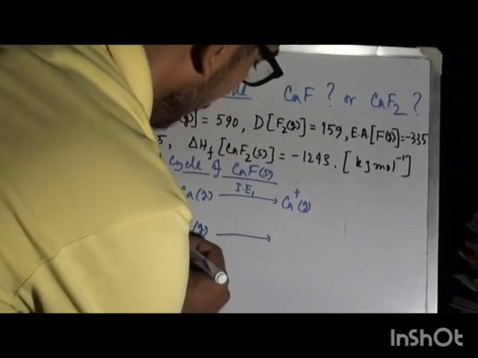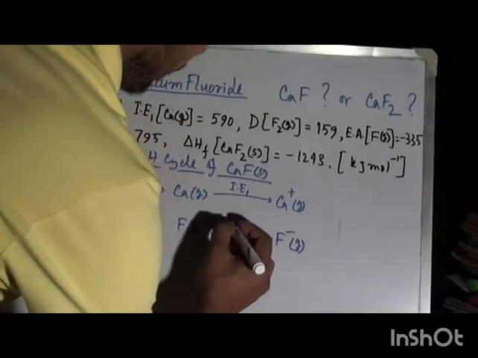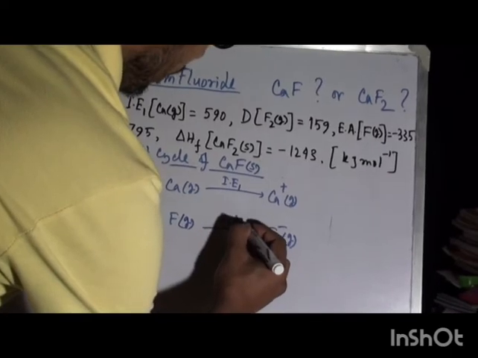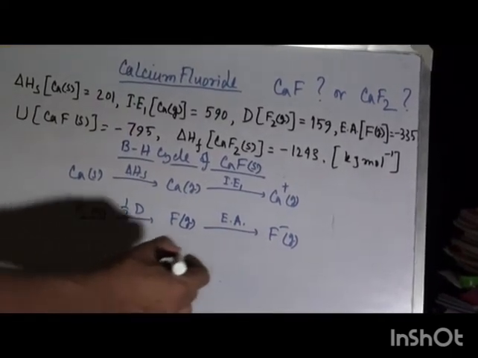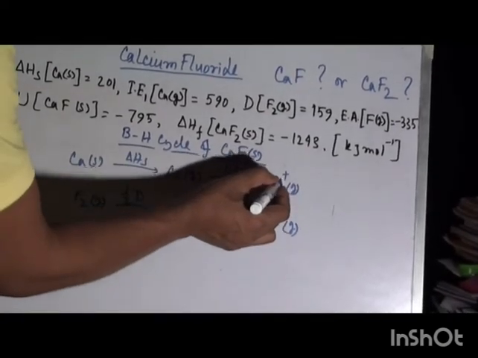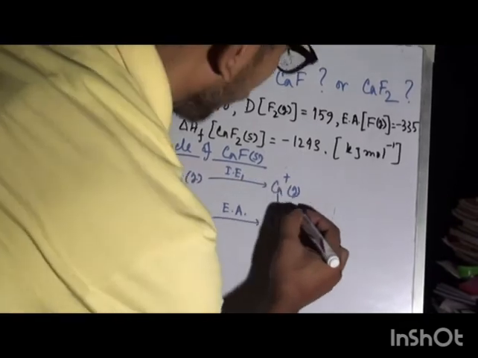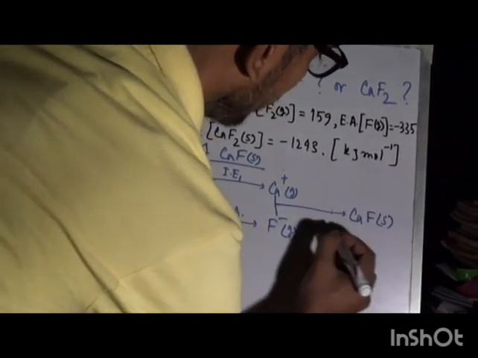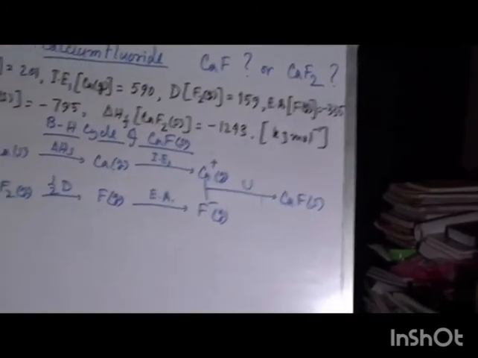Now from F gas to F minus gas, so here the electron affinity of fluorine is required. Now here we combine calcium plus and fluorine minus in gaseous state to form CaF solid lattice, where the energy term involved is nothing but lattice energy.